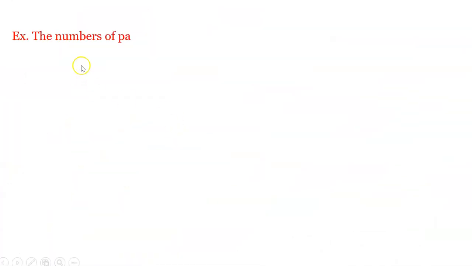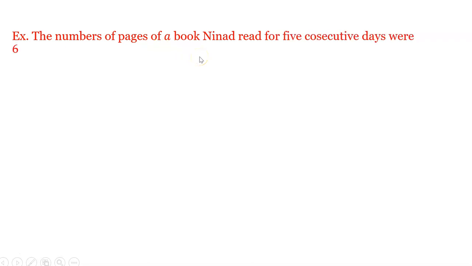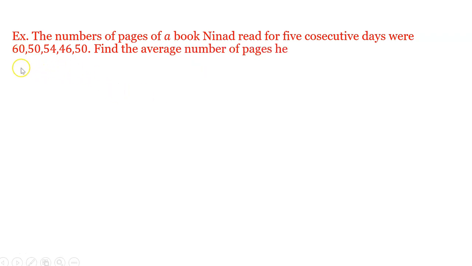Example. The numbers of pages of a book Ninad read for 5 consecutive days were 60, 50, 54, 46, 50. Find the average number of pages he read every day. Solution.